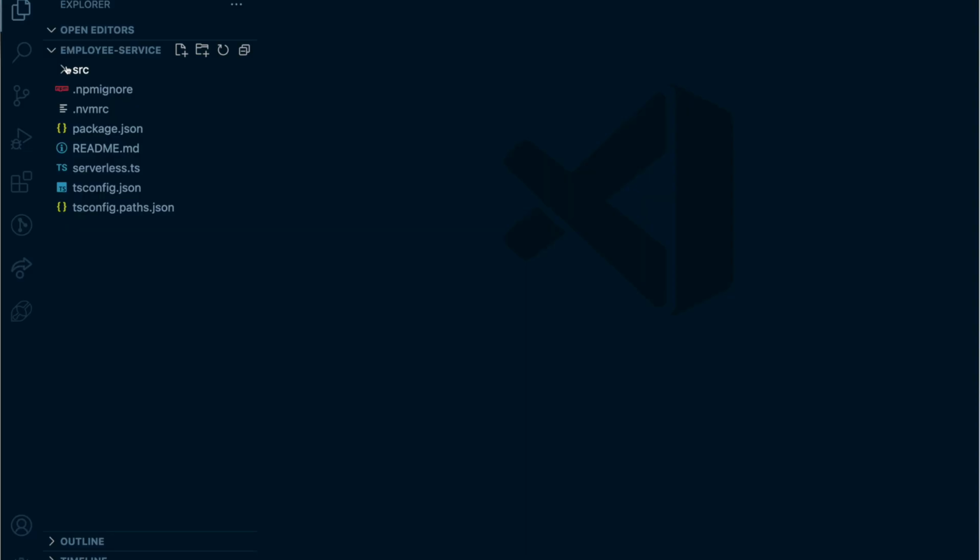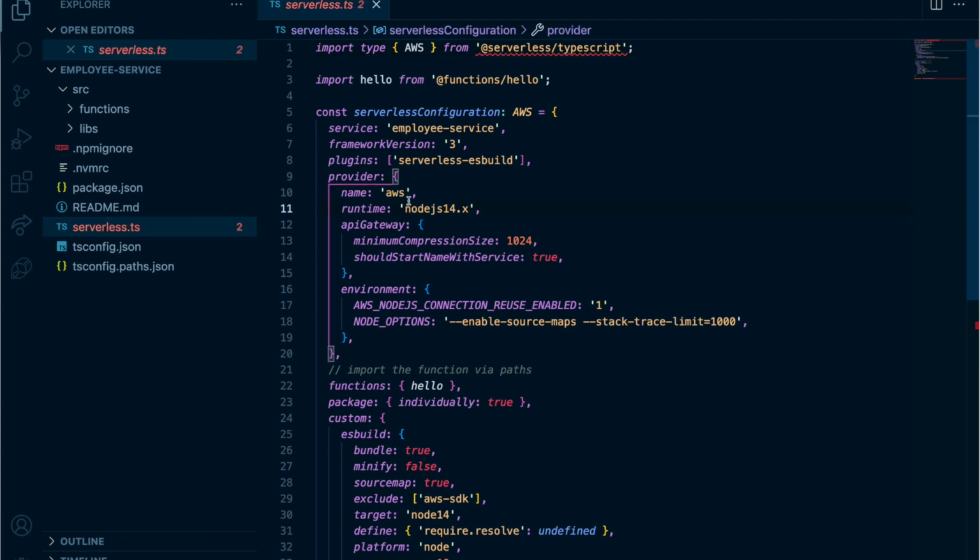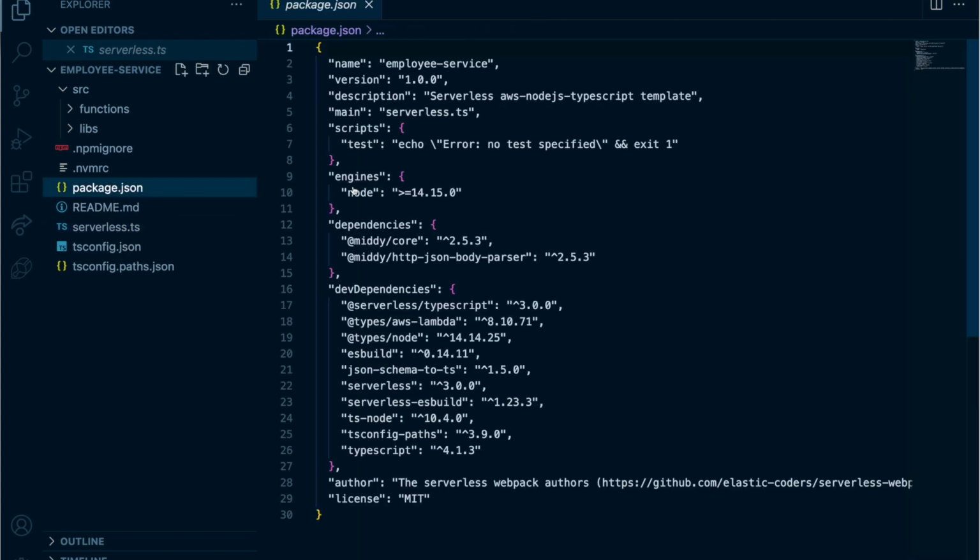Now we can open this project using Visual Studio Code. If you create a project with serverless Node.js, then it won't have this much of a folder structure, because with TypeScript you need to compile to JavaScript, so you need the TS configuration files. You have a tsconfig file, and this one is very important. This is your serverless file, which is describing the service. We also have a package.json file, which has a bunch of packages.